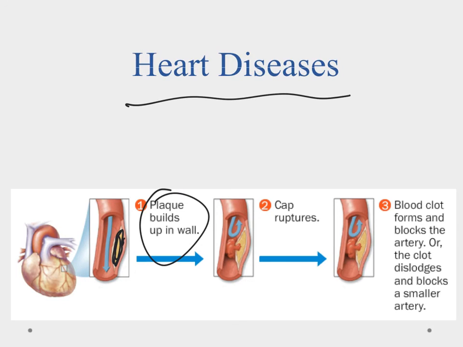It'll treat it as an opening, and sometimes we'll form a clot, and that clot can then break free, blood will flow again, but now we have a clot that can get trapped in a smaller blood vessel. And this is what happens with heart attacks. A heart attack is where you have that clot go through there, and then it starves the heart muscle, and the muscles in the heart then stop contracting, and that's what the heart attack is. If it gets into the brain, then you have a stroke. You basically have cells dying off because they're not getting the oxygen they need from the circulatory system. So that's the big issues that we have here in the heart diseases.